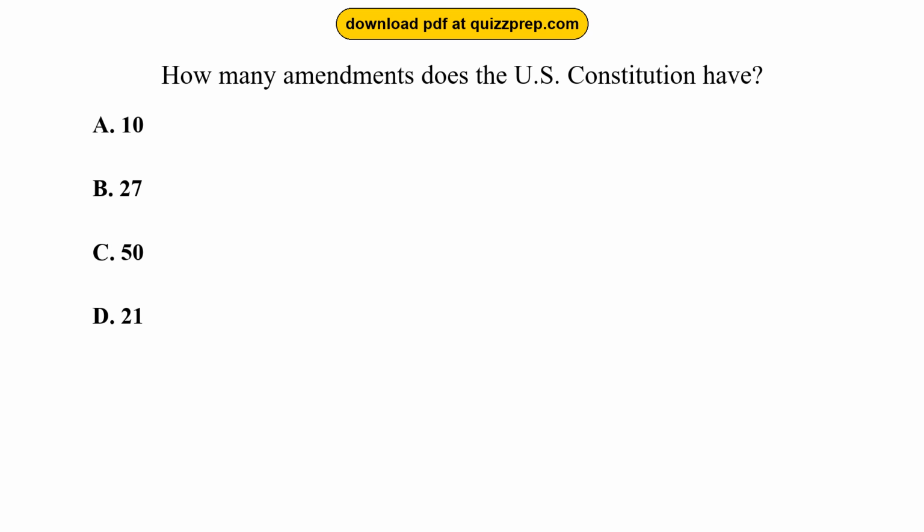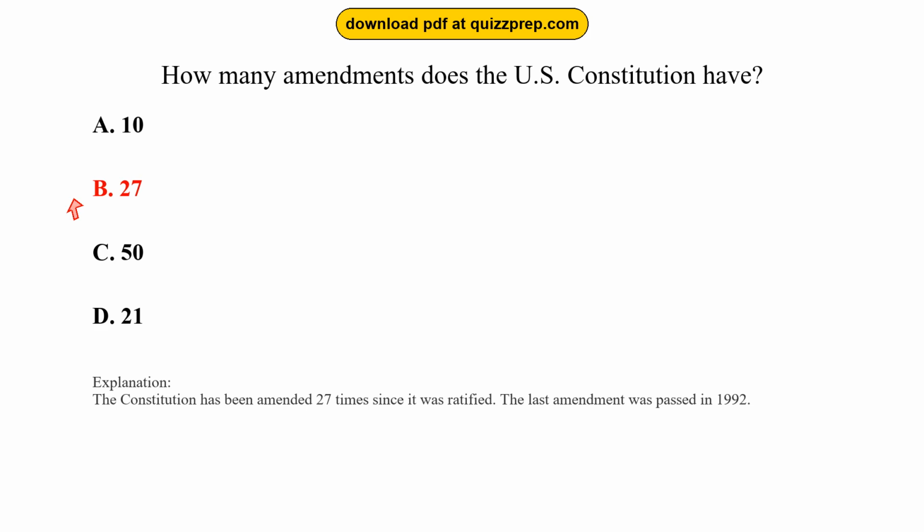Question 32. How many amendments does the U.S. Constitution have? Option A, 10. Option B, 27. Option C, 50. Option D, 21. The correct answer is option B, 27. The Constitution has been amended 27 times since it was ratified. The last amendment was passed in 1992.